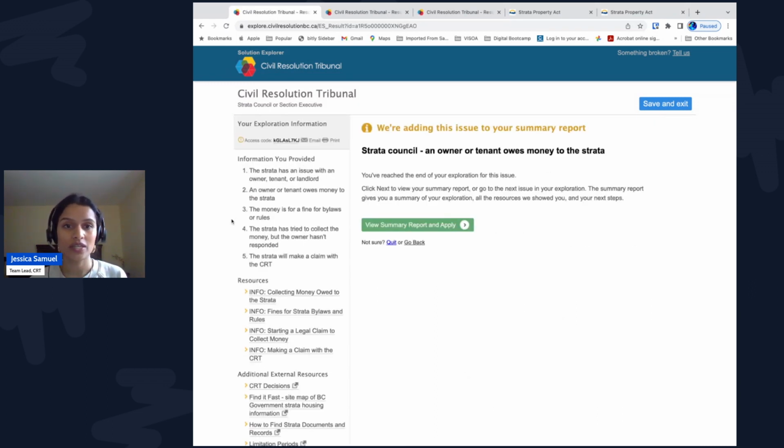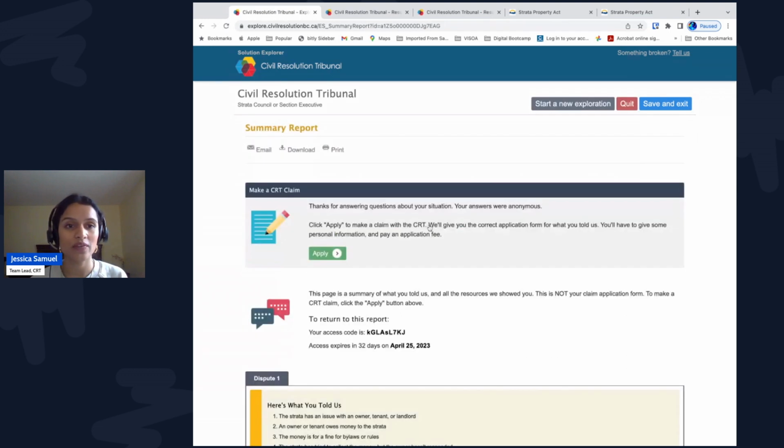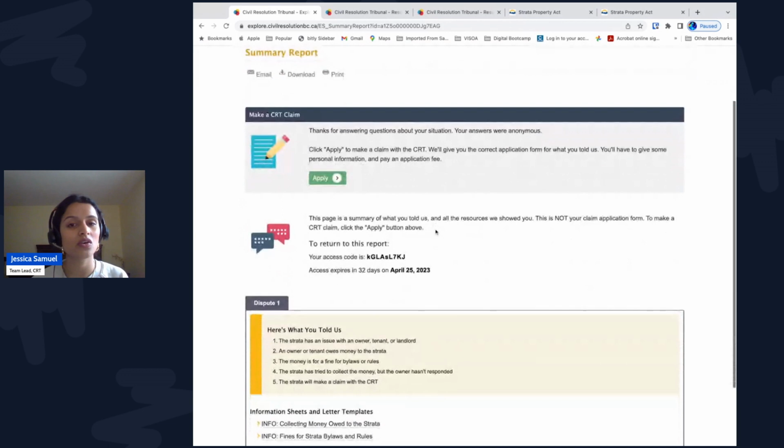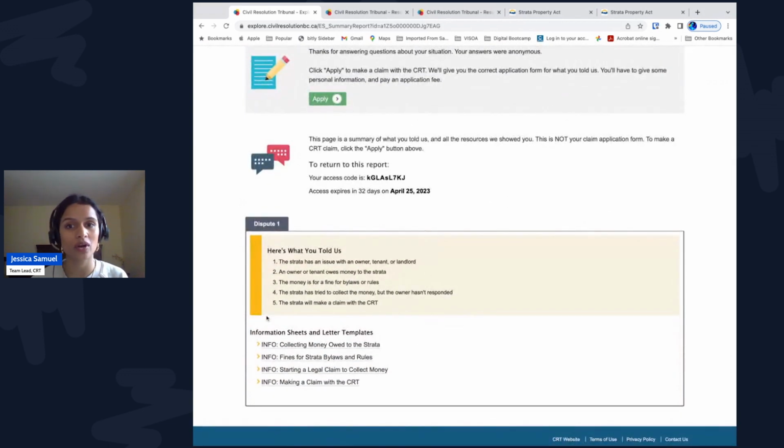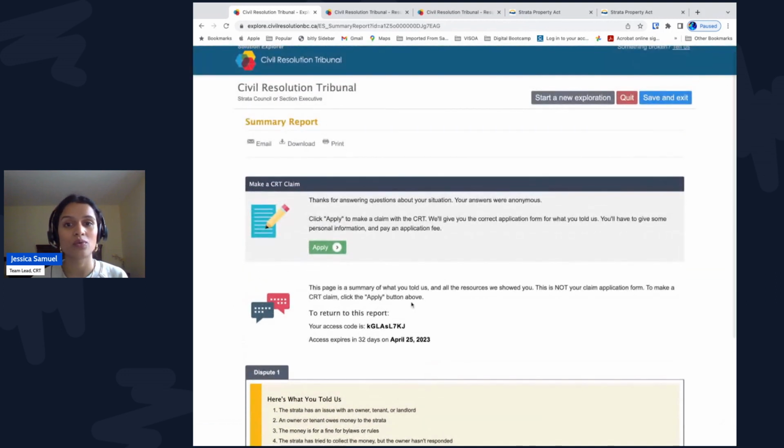This exploration has ended and you can view a summary report. It lists the answers you gave in your exploration and gives access to all the information sheets that you came across. You can come back to your report anytime in the next 32 days. Just email, download, or print your access code. All the information up to this point is anonymous.